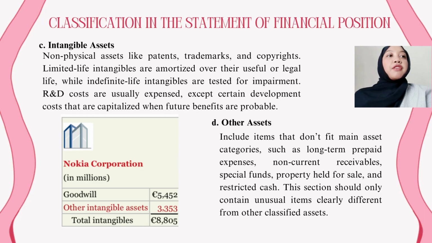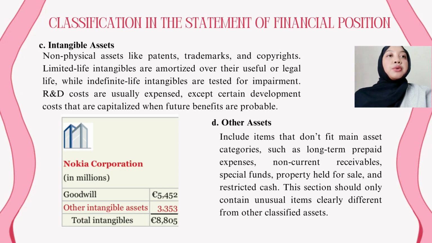And the last one of the non-current assets is other assets. It includes items that don't fit the main asset categories, such as long-term prepaid expenses, non-current receivables, special funds, property held for sale, and restricted cash. This section should only contain unusual items clearly different from other classified assets.